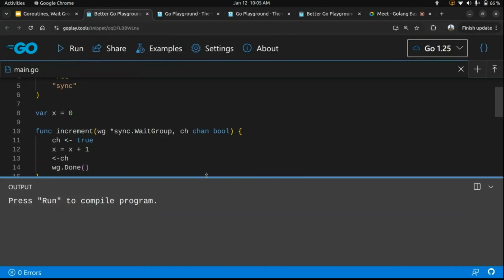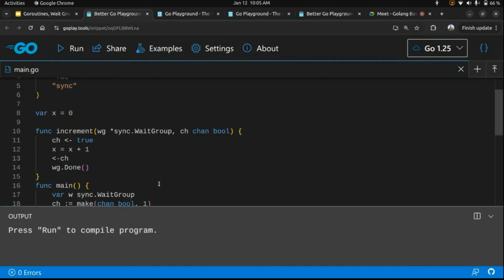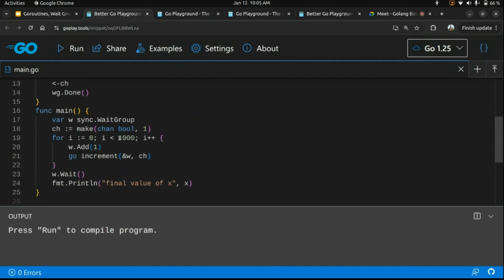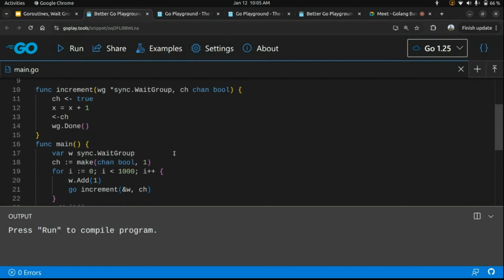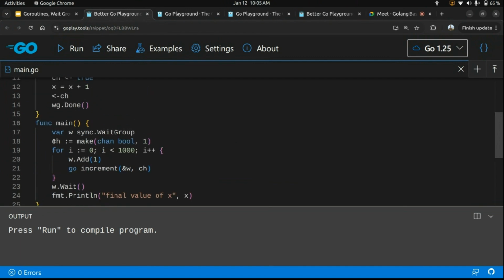So we have one variable x, which is a critical resource here. This is a similar example, but instead of sync and mutex, I'm using a channel. I have declared, at line number 18, a channel of a data type.